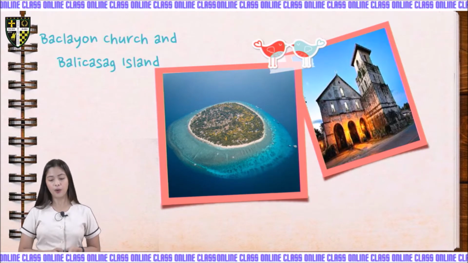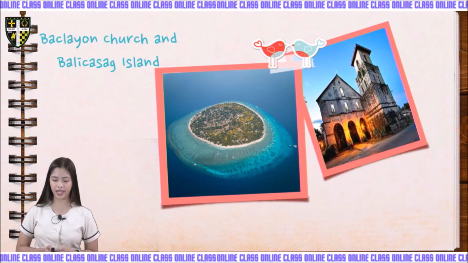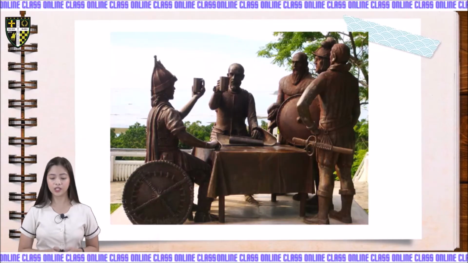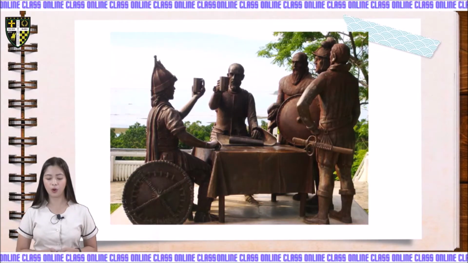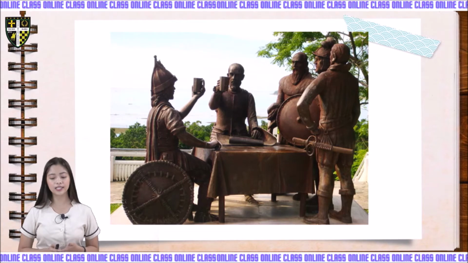While Balicasag Island is famous as a marine sanctuary and a place for snorkeling and diving. So this one is also found in Bohol. Bohol is also the site where Datu Sikatuna and Miguel Lopez de Legazpi had their blood compact or sandugo.